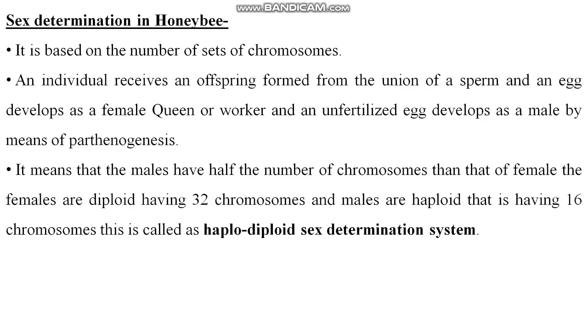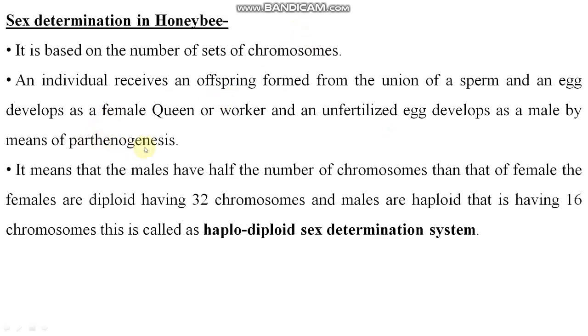Now we come to sex determination in honeybee. It is based on the number of sets of chromosomes in an individual. In the honeybee, the case is a little different, that's why we are studying it separately. An offspring formed from the union of a sperm and an egg develops as a female, queen or worker, right? And an unfertilized egg develops as a male by means of parthenogenesis.